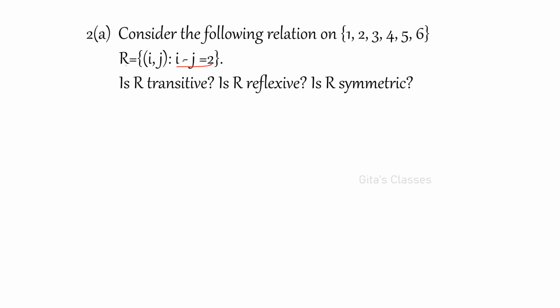Now you will find all the elements of this. Is R transitive, is R reflexive, is R symmetric? First let us form the sets. Let A be equal to 1, 2, 3, 4, 5, 6, right? Now R is a relation defined on A. So now let us find out all the elements of R.